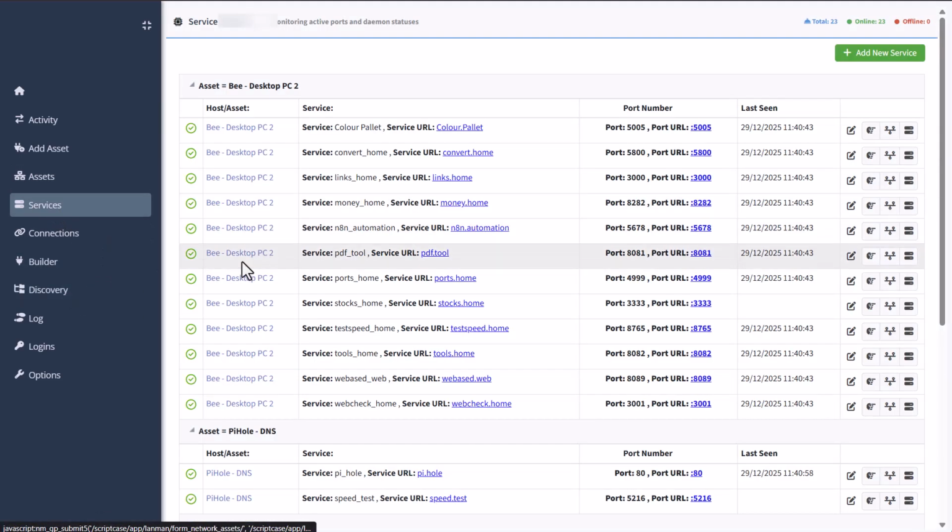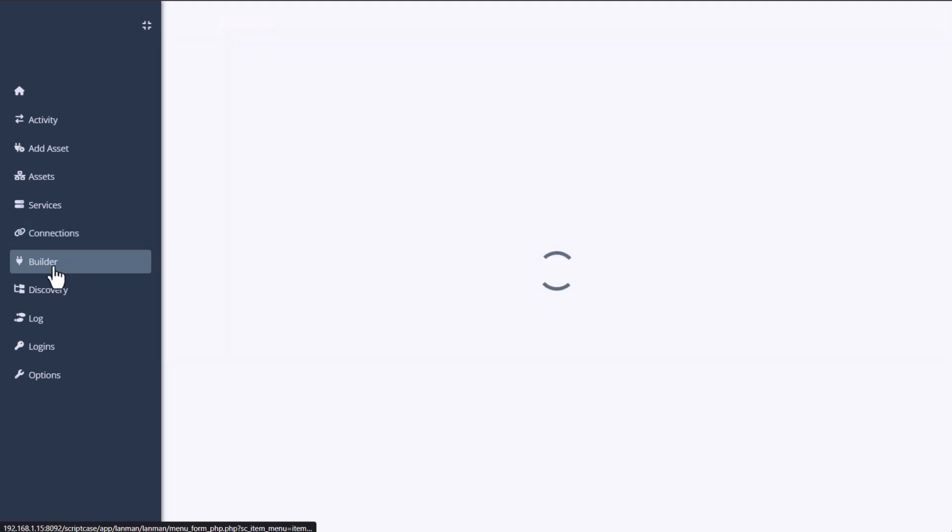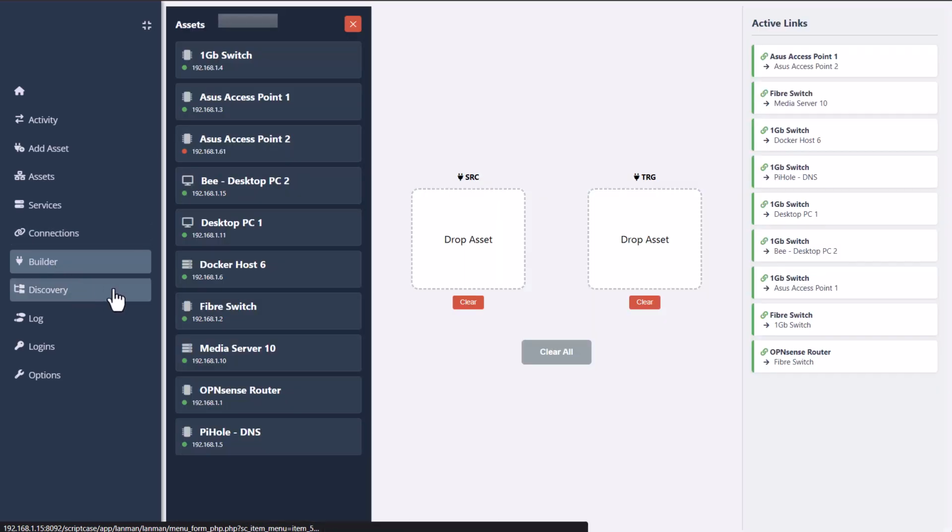The services as well, you have some extra information here for the ports, so you can go straight away to the URLs, either here via the service, the host name, sorry, or the port number and IP address. So that is then obviously depending on the connections. You have then also the build as I'd shown you already, which is kind of nice. I do like this. I think it's complete as well. I don't think it needs anything else in here.